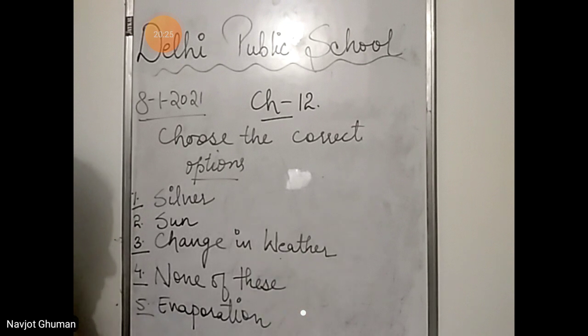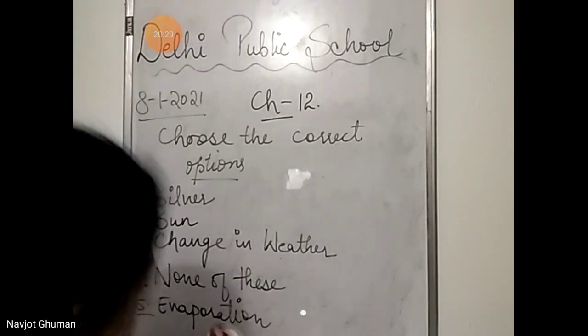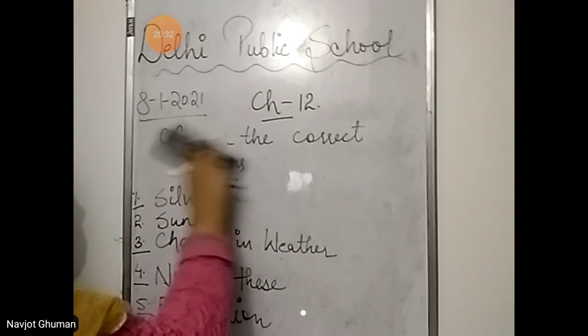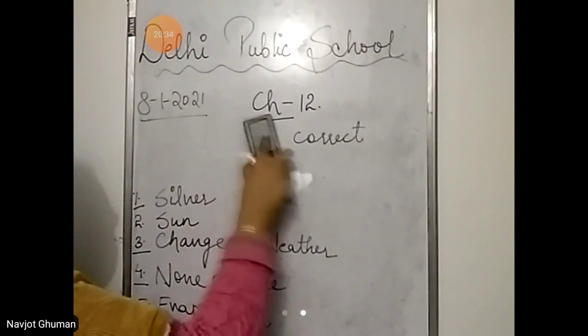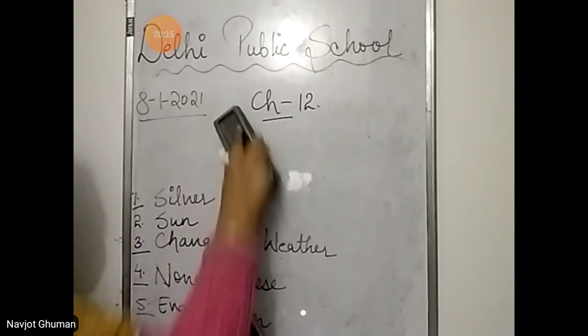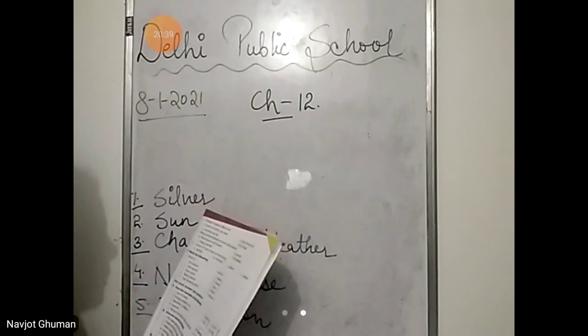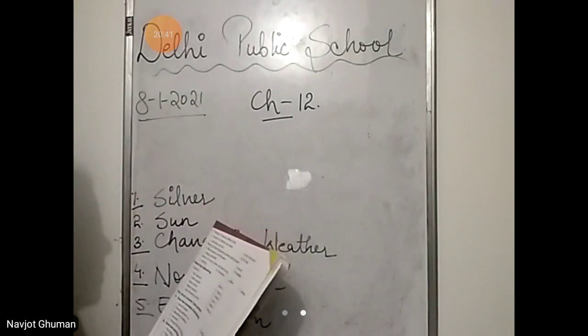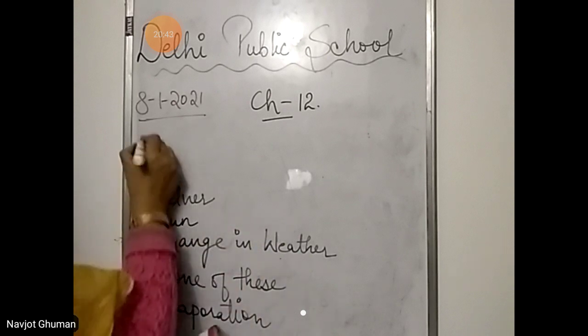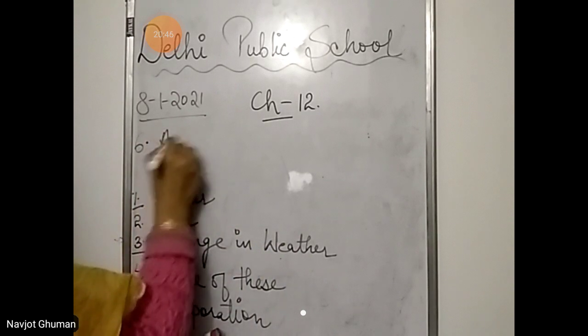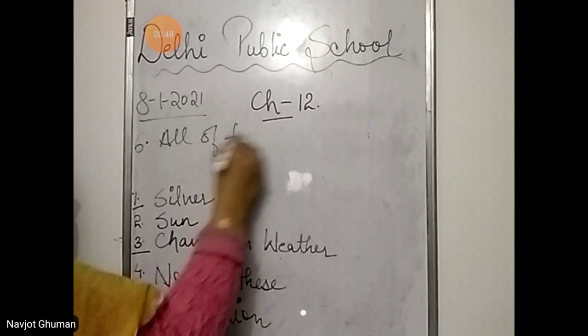Question number 6. Change in season affects the kinds of clothes we wear, kind of food we eat, activities we do, all of these. All of these are correct.